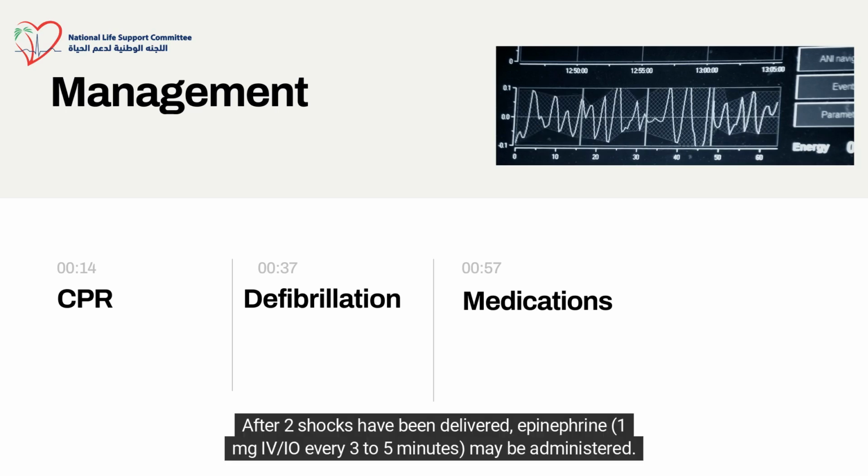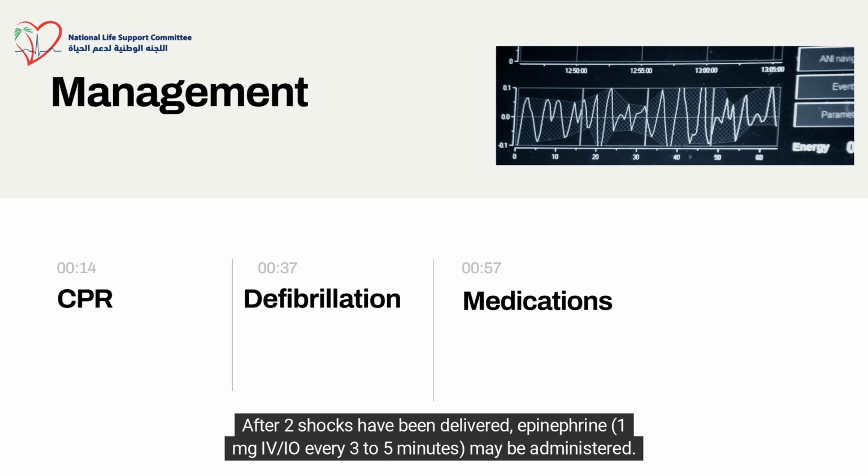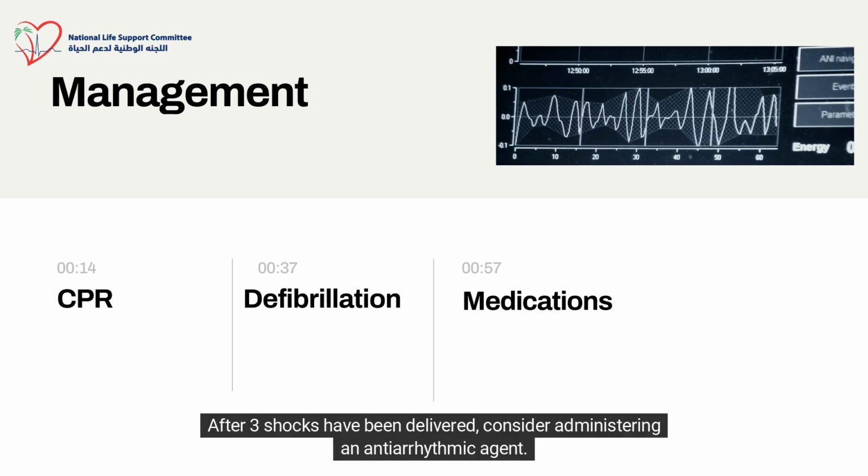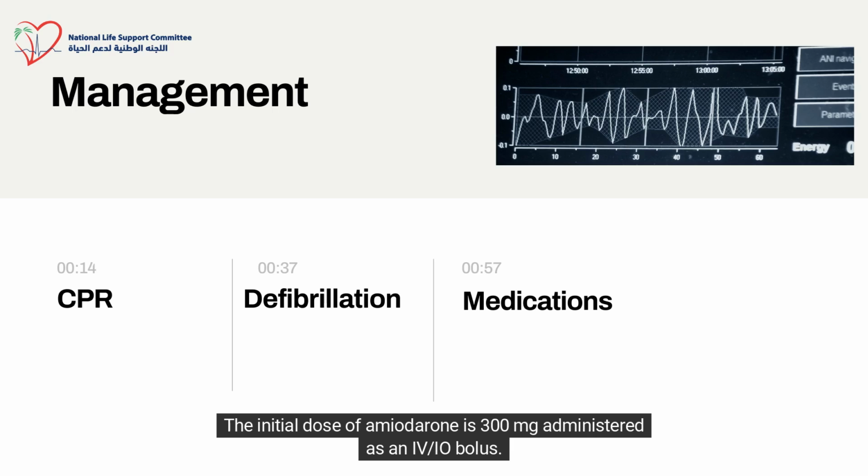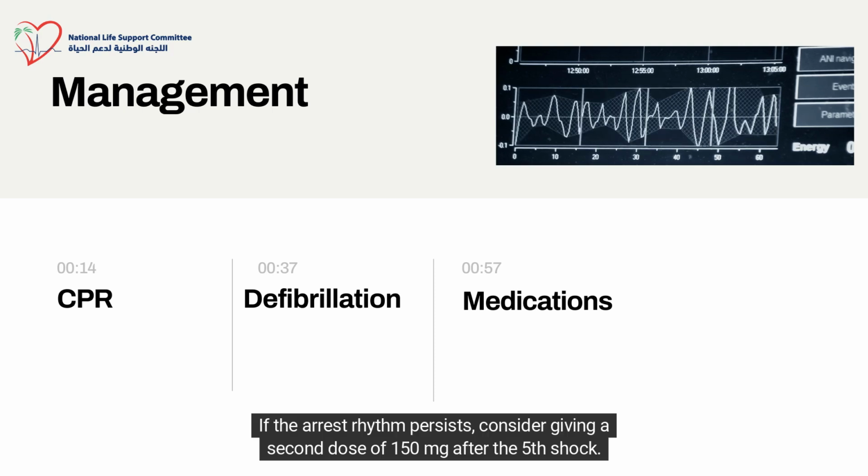After 2 shocks have been delivered, epinephrine, 1 mg IV IO every 3 to 5 minutes, may be administered. After 3 shocks have been delivered, consider administering an antiarrhythmic agent. The initial dose of amiodarone is 300 mg administered as an IV IO bolus. If the arrest rhythm persists, consider giving a second dose of 150 mg after the 5th shock.